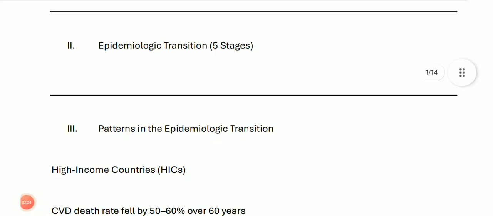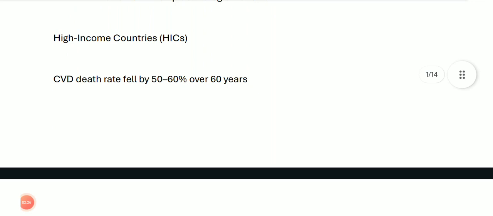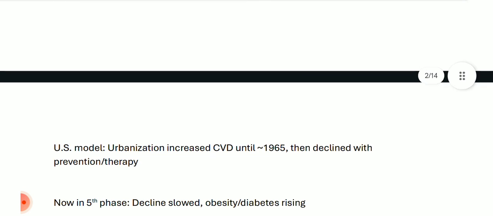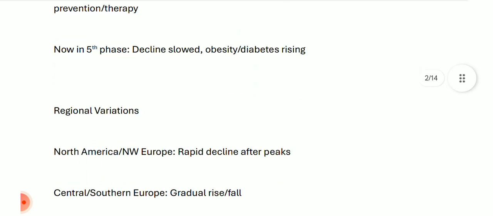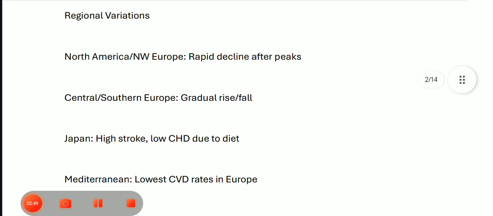Now the patterns in the epidemiologic transition. In high-income countries, the CVD death rate fell by 50 to 60% over 60 years. In the US model, urbanization increased CVD till 1965, then it declined with prevention and therapy. In the fifth phase, the decline has slowed, and obesity and diabetes factors are rising. There are some regional variations as well.